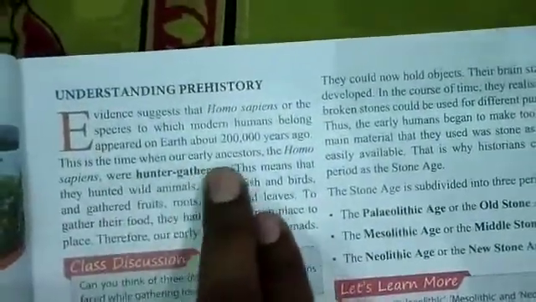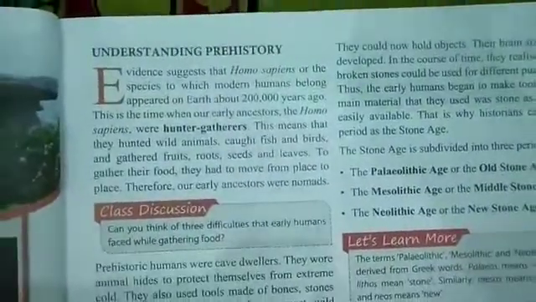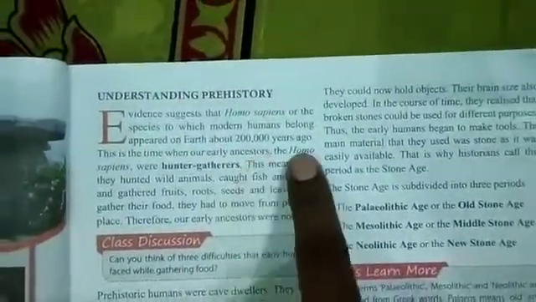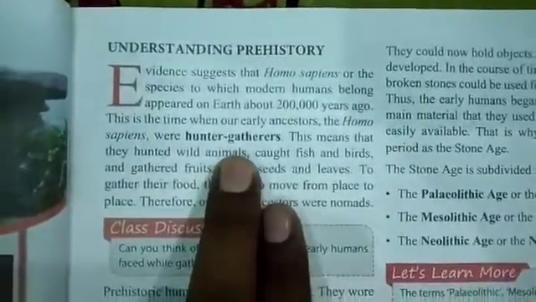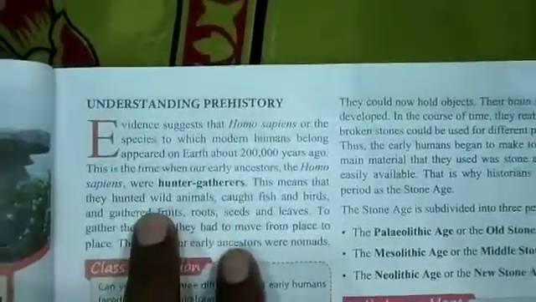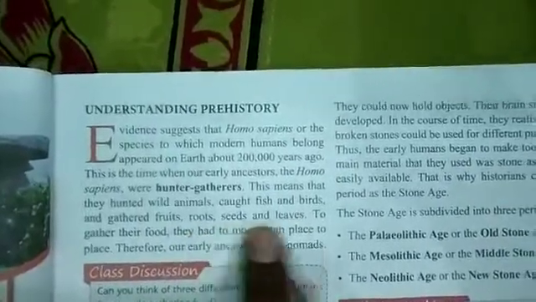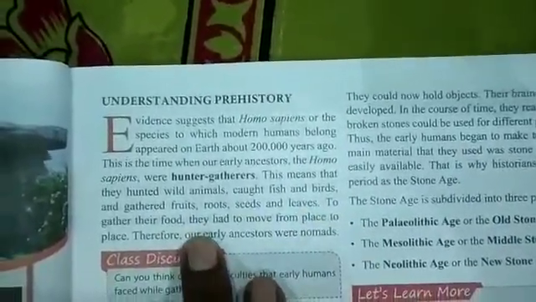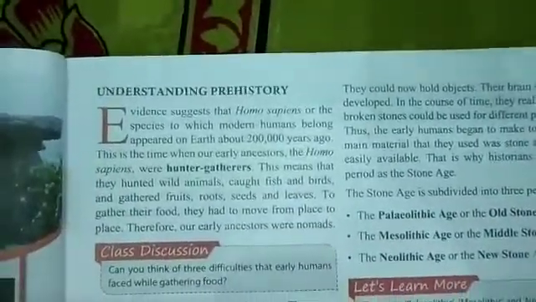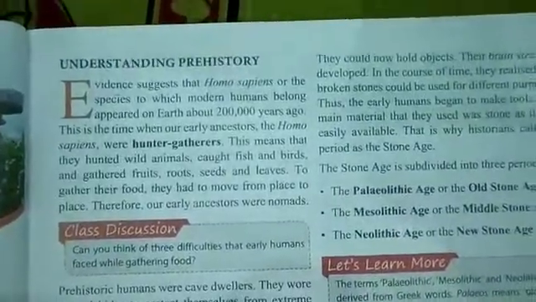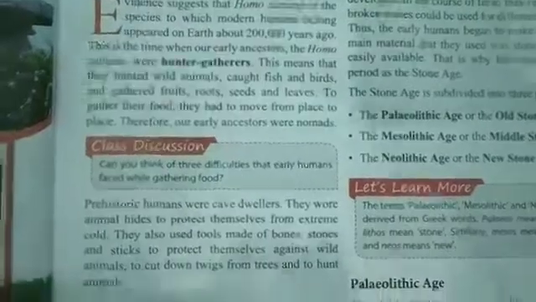This is the time when our early ancestors, the Homo sapiens, were hunters and gatherers. That means they hunted animals, caught fish, birds and gathered fruits, roots, seeds and leaves. To gather their food, they moved from one place to another. Therefore, our early ancestors were nomads, means they roamed from here and there in search of food and shelter.